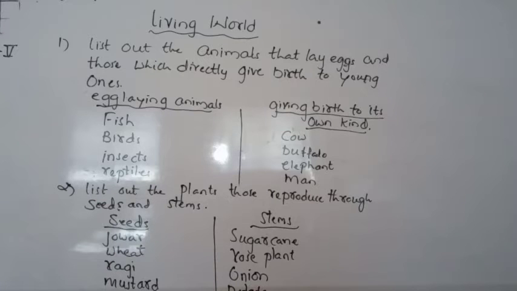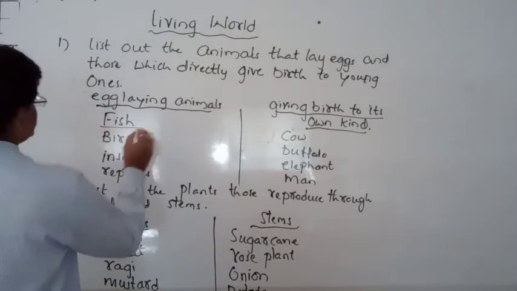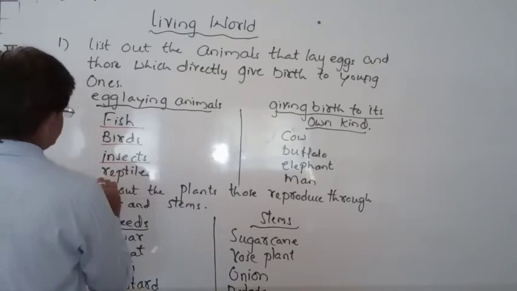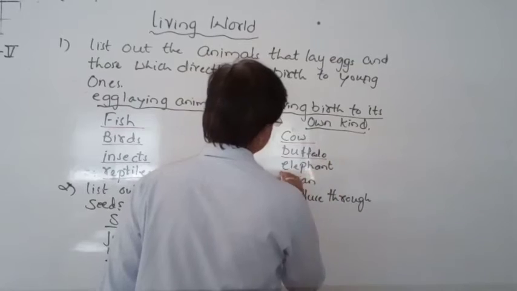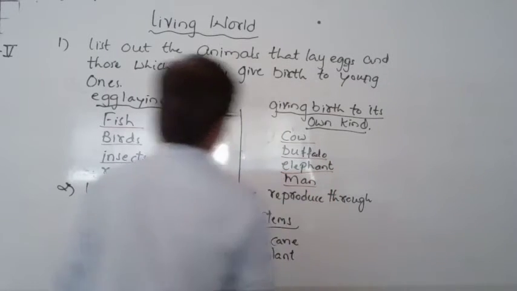So these are the two activities of the plants and animals reproducing. See, this is our animals laying eggs, animals giving birth to young ones. This is also about reproduction.